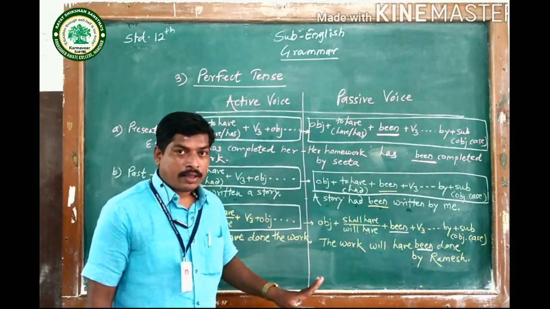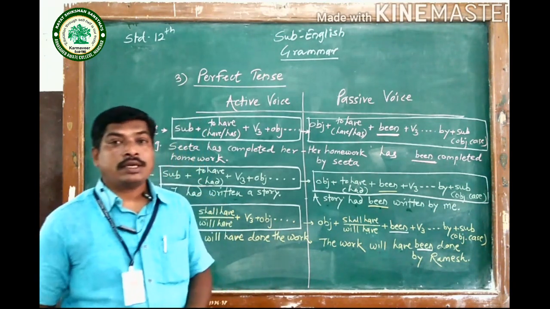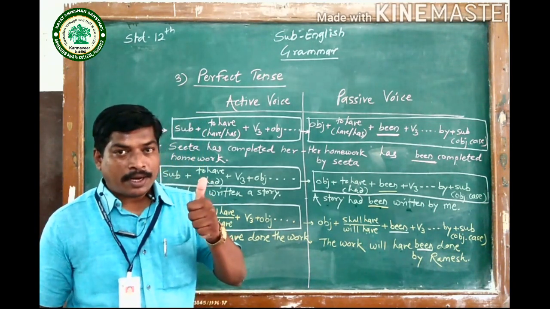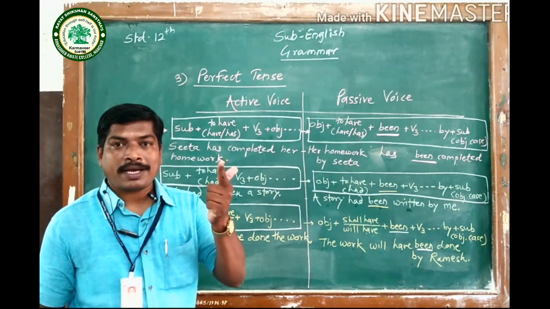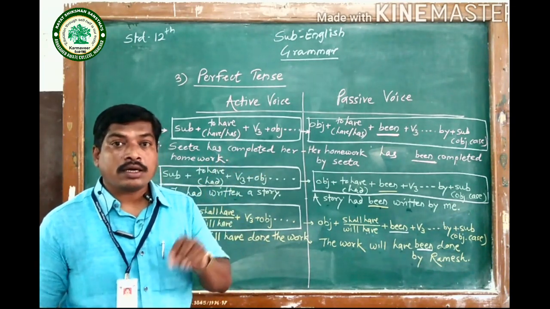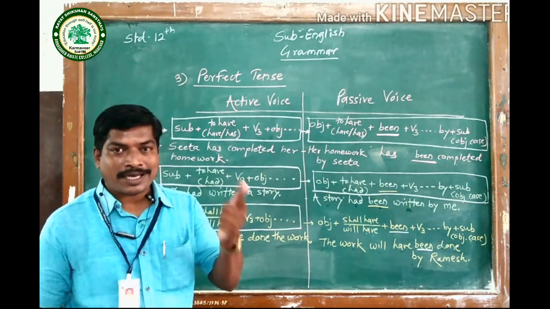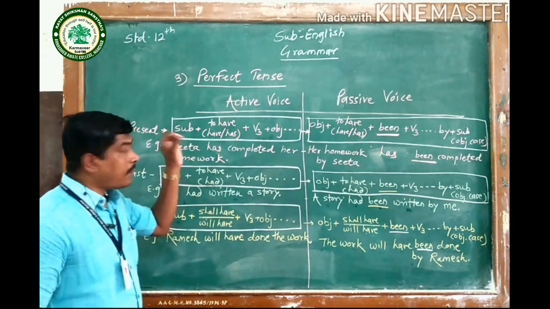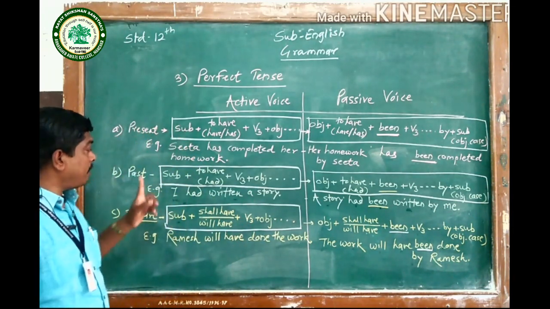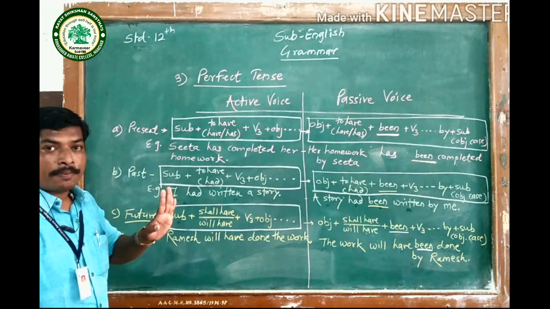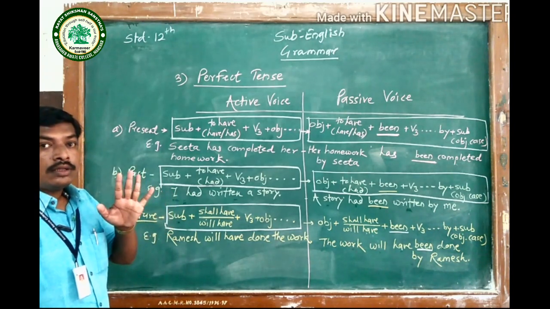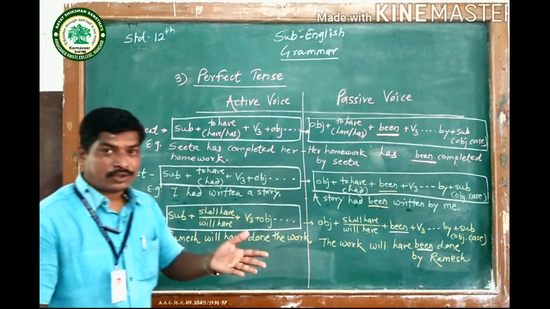So we have seen three aspects: simple, simple present, simple past, and simple future. Then continuous, present continuous, past continuous, and perfect, present perfect, past perfect, and future perfect. How to convert these tenses into passive.